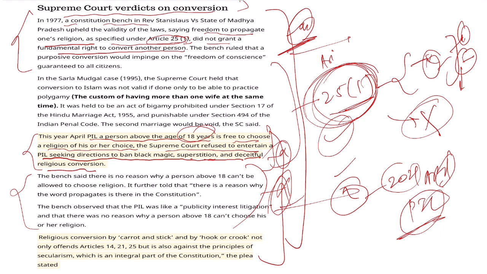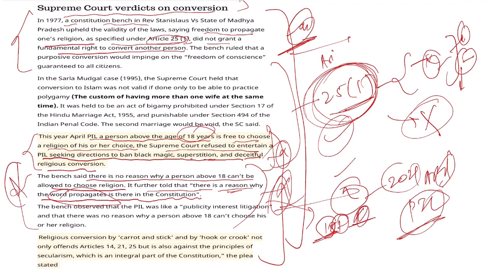Why? Because of 18 years and according to our fundamental rights. They said there is no reason why a person above 18 can't be allowed to choose a religion. It further said there is a reason why the word propagate is in the constitution. The meaning of propagate is that they can follow any religion at 18 plus. So why not, this is possible. So this PIL was rejected.